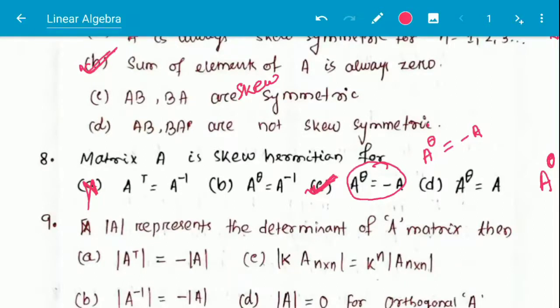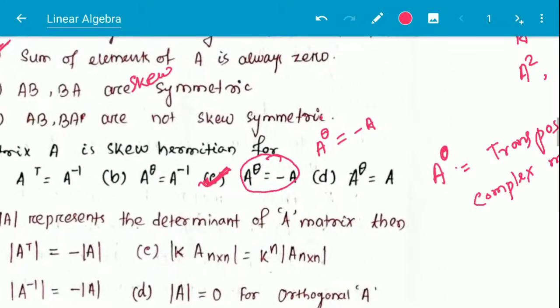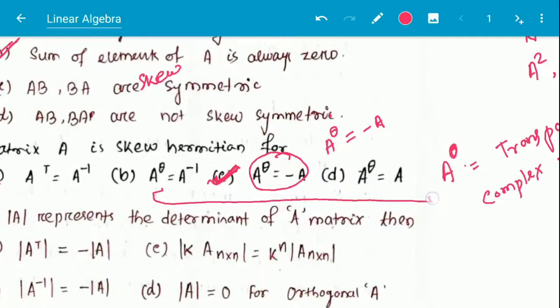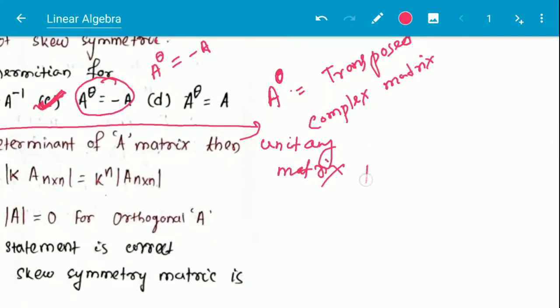A theta is equal to A inverse. If A theta is equal to A inverse, this is called a unitary matrix. Option B is the unitary matrix. And for a unitary matrix, we can say that A transposed conjugate into A is equal to I.